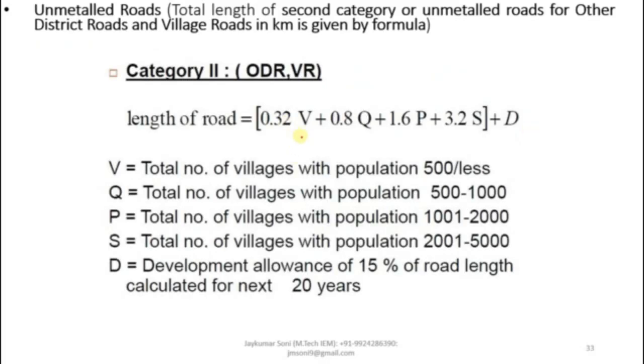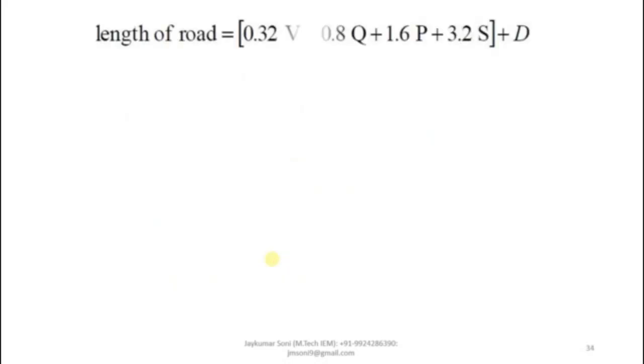The equation is this: V is the number of villages having population less than 500. Q is having the population between 500 to 1000. P is having between 1000 to 2000. S is having between 2001 to 5000. D is the 15% of total. R is not needed to be calculated.